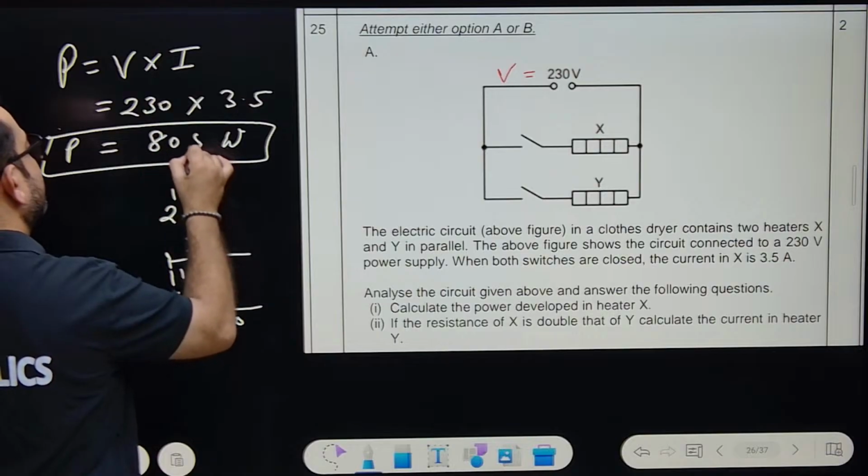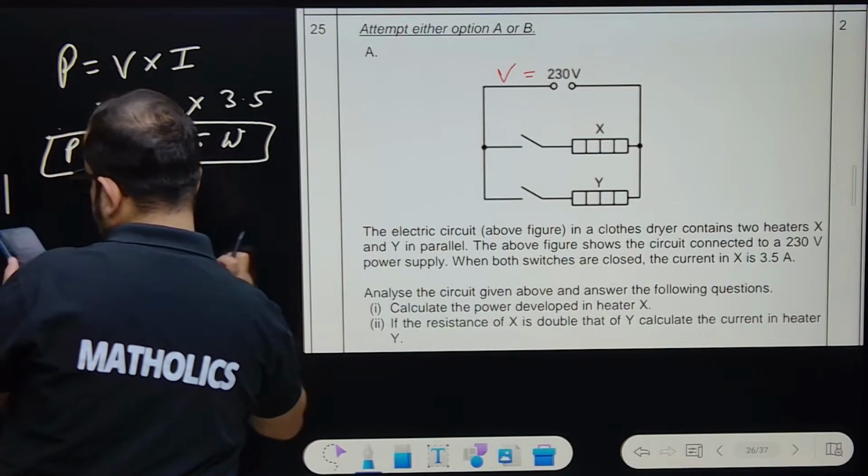It comes out to be 805 watts. Okay, 805 watts is the answer.